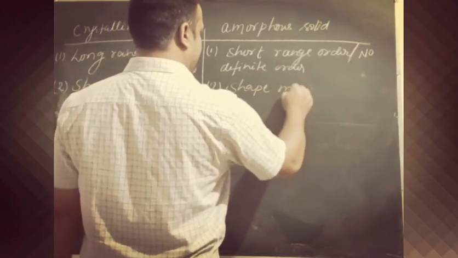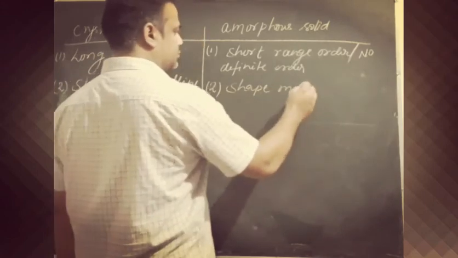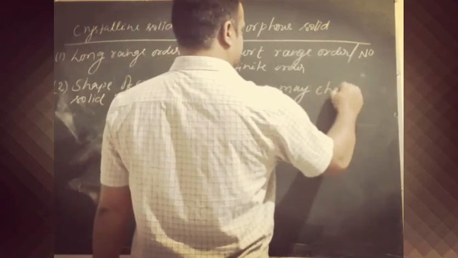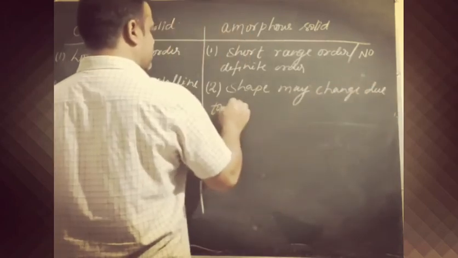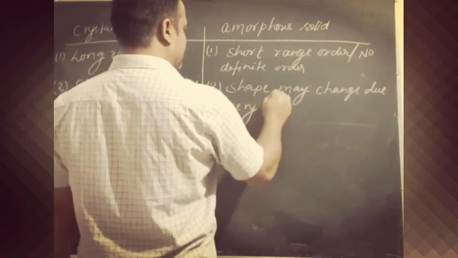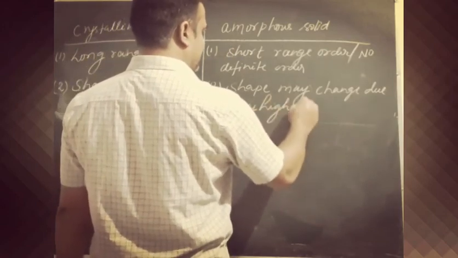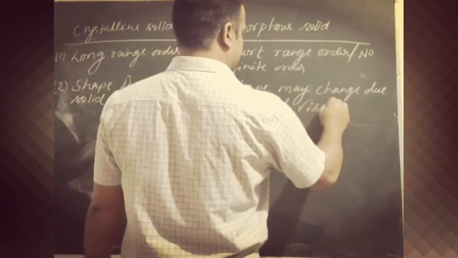The shape may change due to very high viscosity.